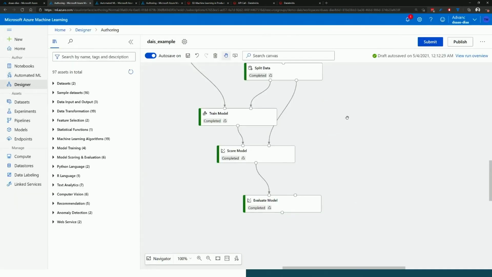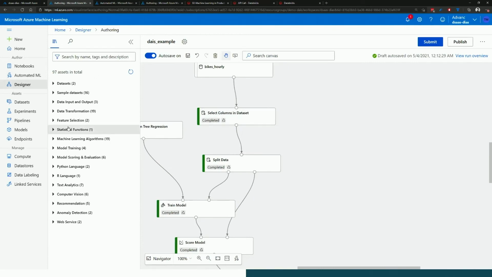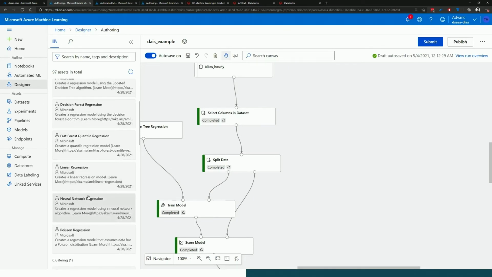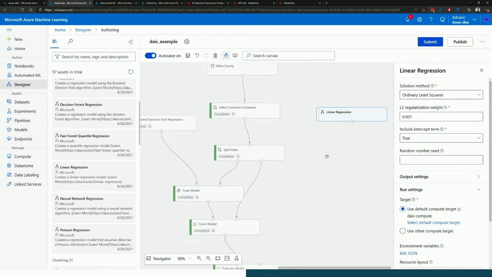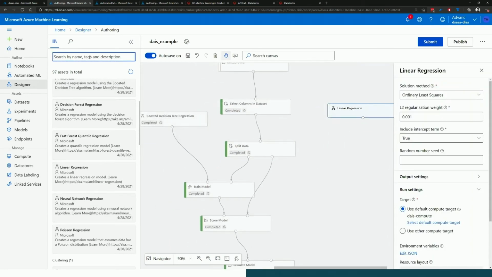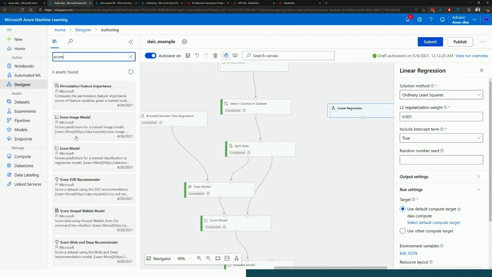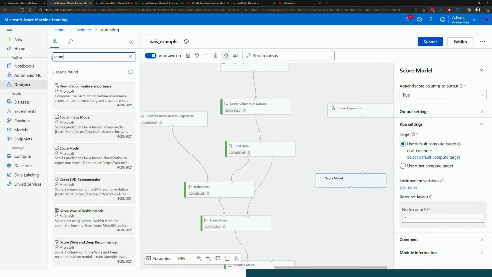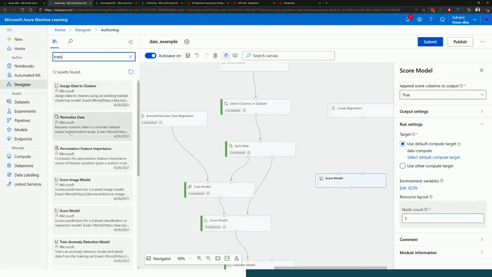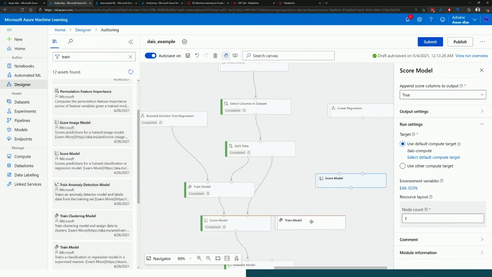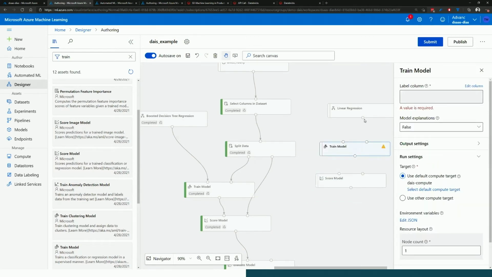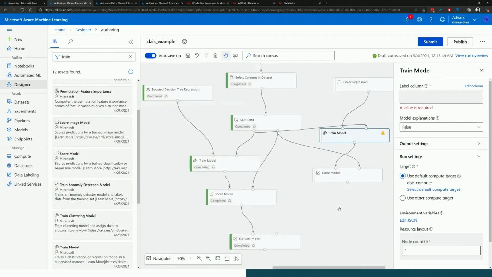Now if I wanted to, I could choose to extend this. I might say, actually, what I want to do is pull on a linear regressor as well. So here I could pull that in. Then I need to do a couple of additional things: I need to score my model, and I need to train my model. I can come down to our train as well, and just start hooking these up, completely repeating the same process that I've got on the left side, now on the right, and get my model hooked all the way up.